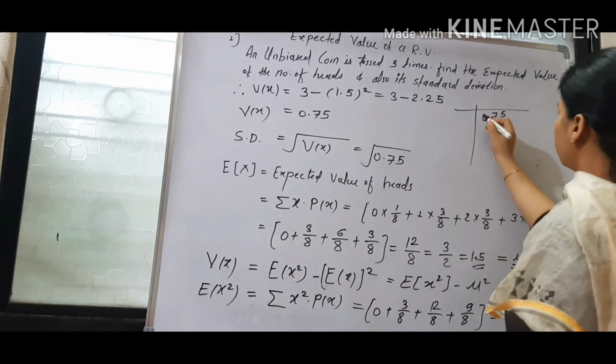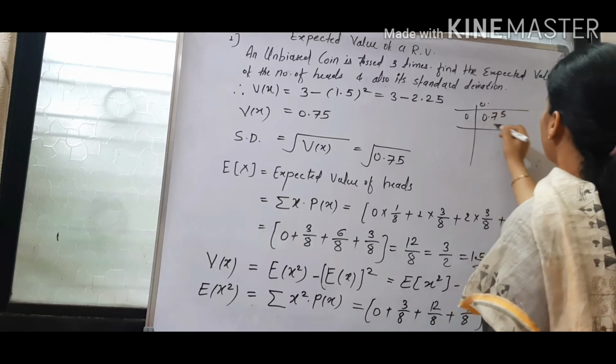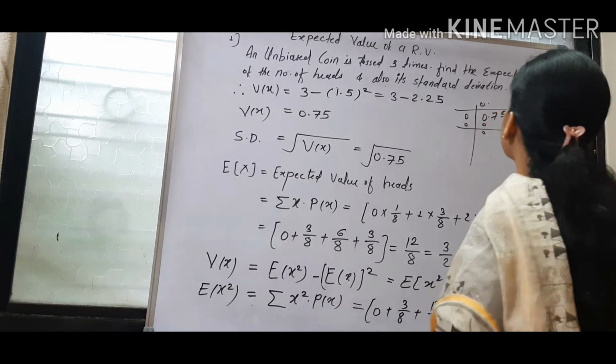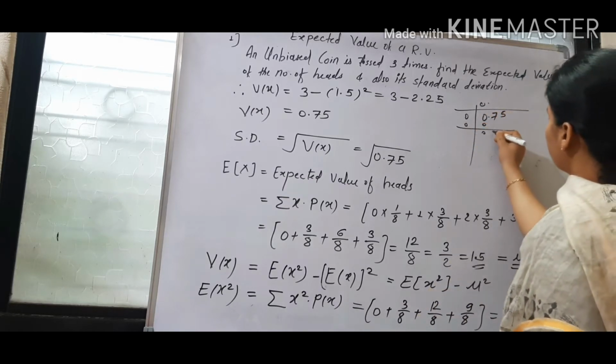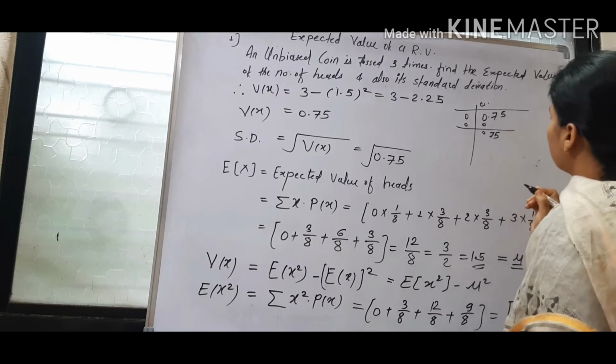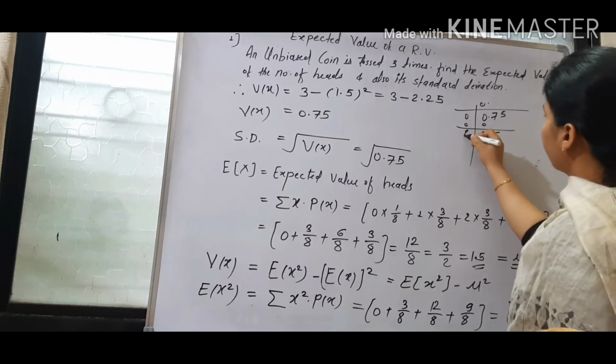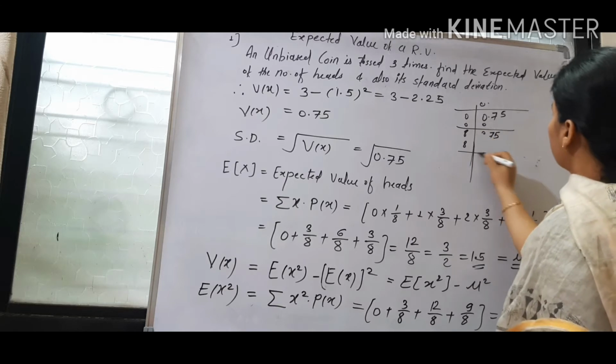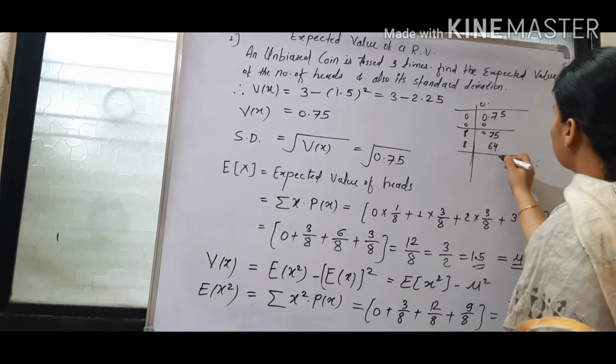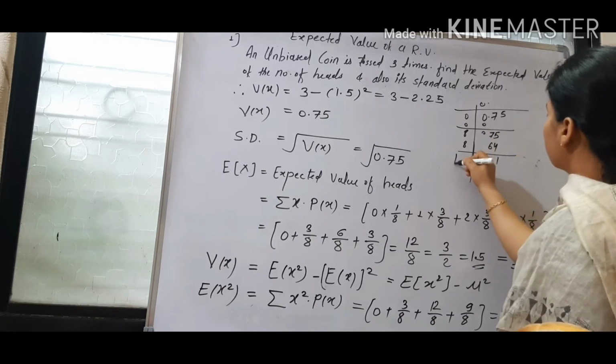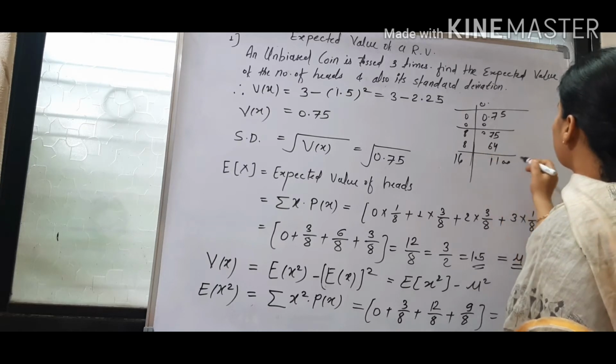So first term will be this. Then second two terms are 7, 5. So I will take 8 into 8, 64. Difference will be 1, 11. This will be 16. We can take 2 zeros.